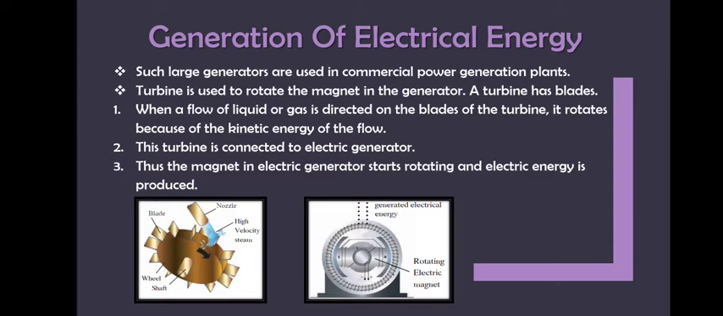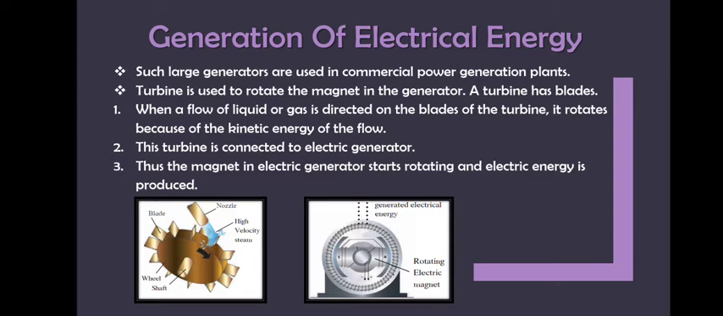When a flow of liquid or gas is directed on the blades of the turbine, you can see the blade, right? So whether it's a flow of liquid or gas, you can see here high velocity steam is written, which has very high speed, is directed on the blades of the turbine. It rotates because of the kinetic energy of the flow. Kinetic energy will only be there if something is flowing.